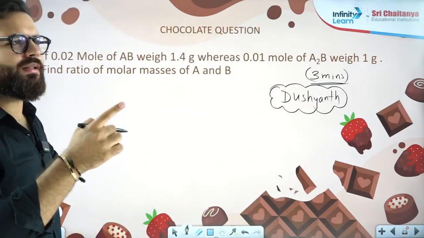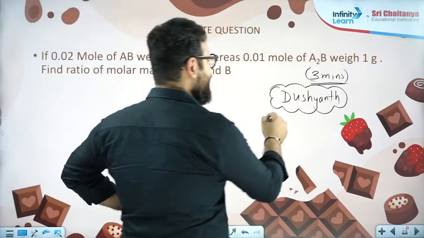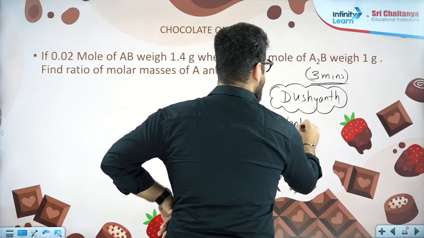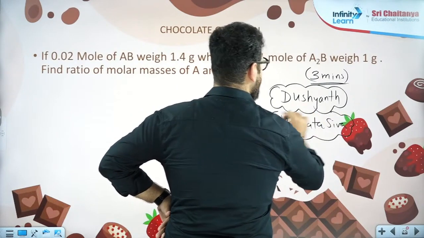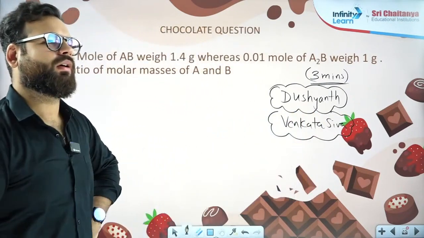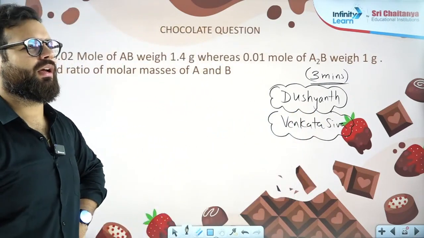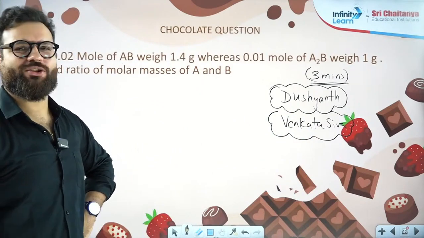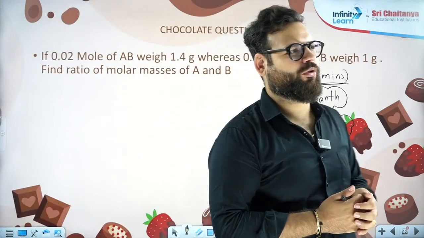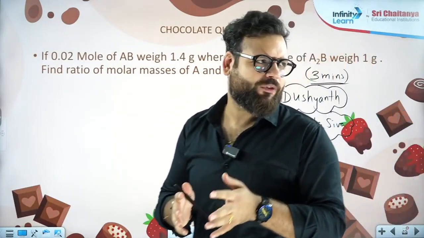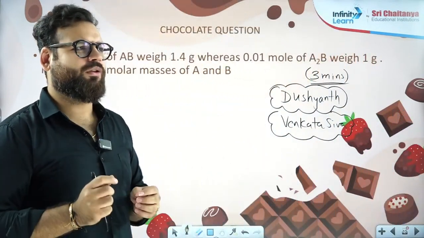Very good, Venkat Shiva. Both of you will get one chocolate. Krishna, very good. Now I'll give only 2. Cheerful astronaut, very good. So you people are giving correct answers. Some of you, 4 or 5 of you, have given the correct answer. Very good. Clap for yourself. It's a very good question.